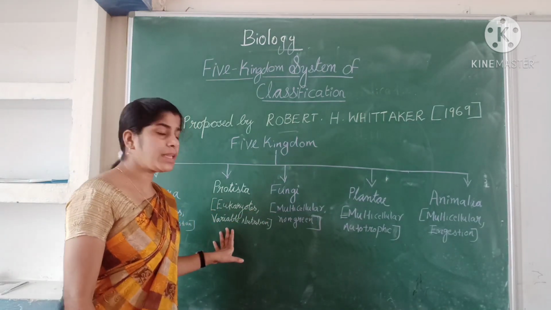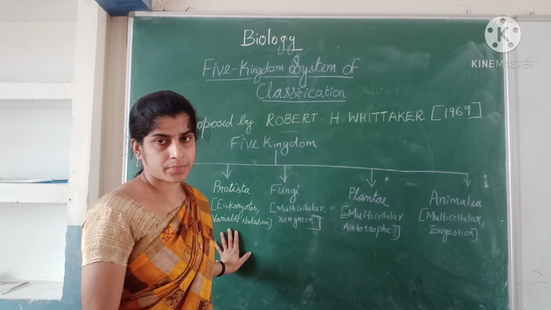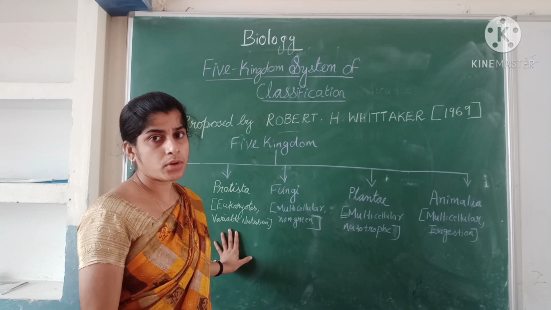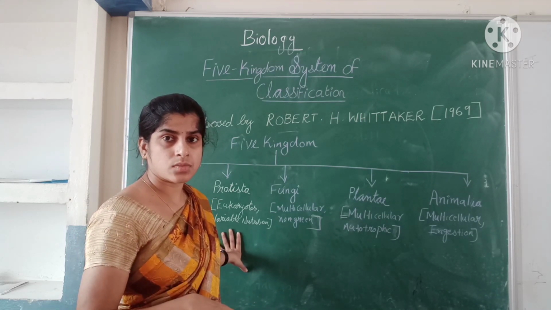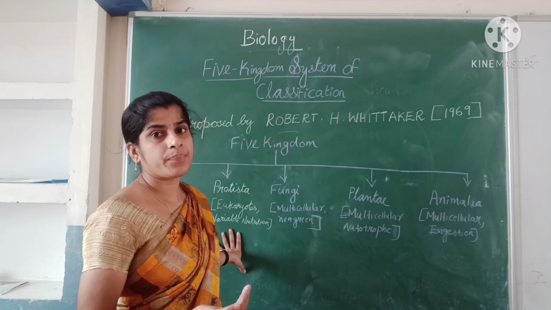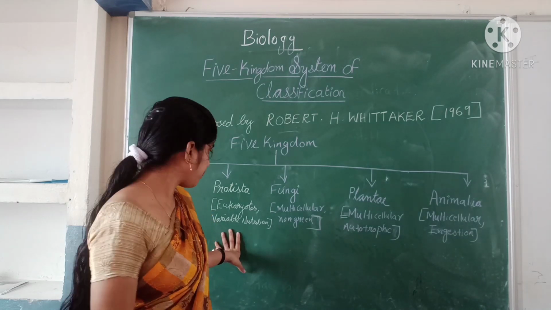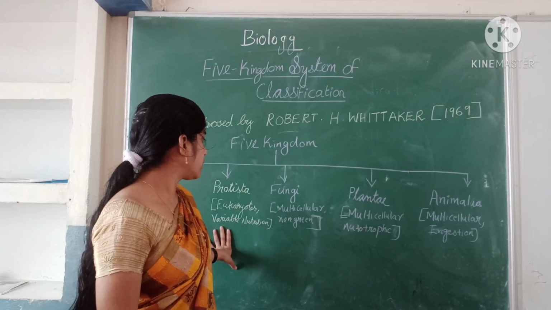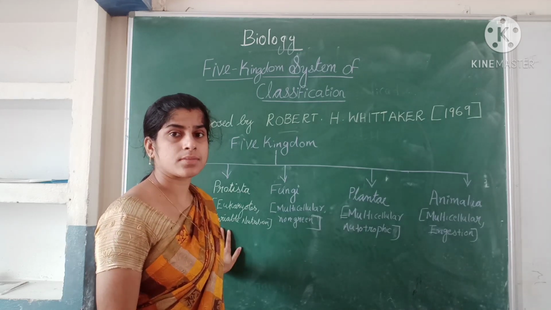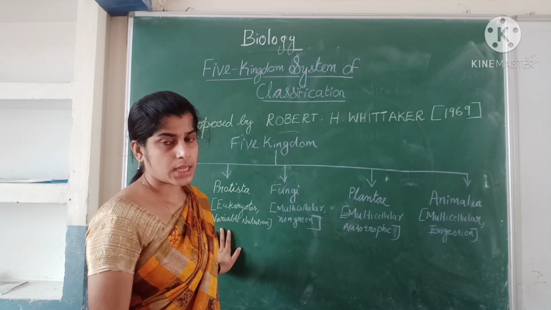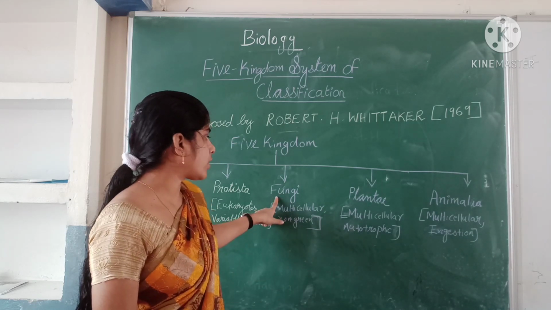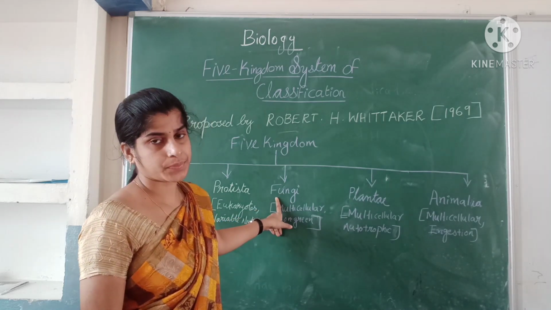This also has a variable mode of nutrition. Variable mode of nutrition means maybe ingestion, otherwise autotrophs or heterotrophs. It includes organisms such as protozoans.